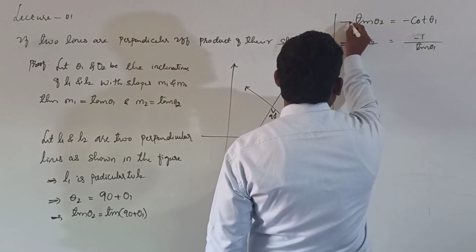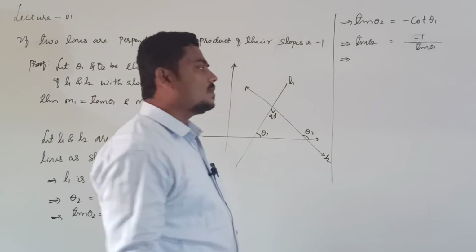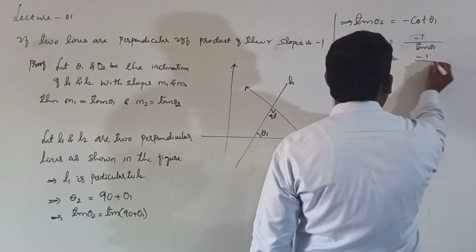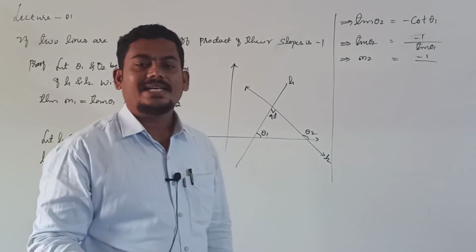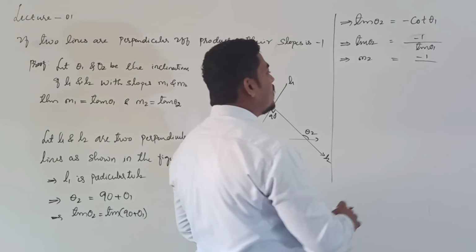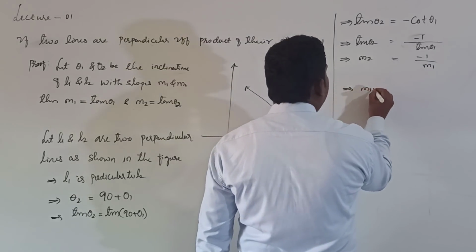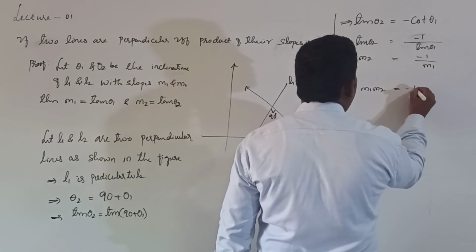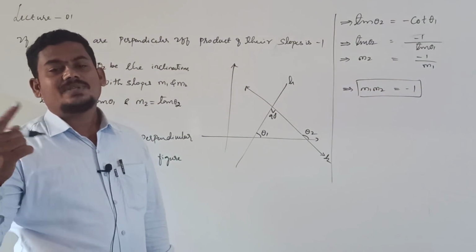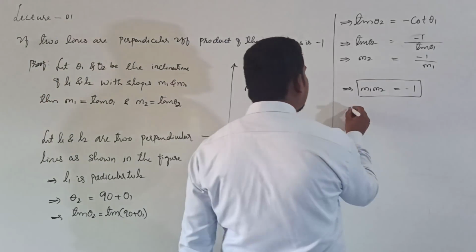After that, already you know the tan theta 2 value. What is tan theta 2? Tan theta 2 is m2, right? Minus 1 divided by tan theta 1. What is tan theta 1? Tan theta 1 is nothing but m1. Just cross multiplying, m1 into m2 is equal to minus 1. If two lines are perpendicular, then the product of their slopes is minus 1. Then what about the converse result? Conversely means reverse.